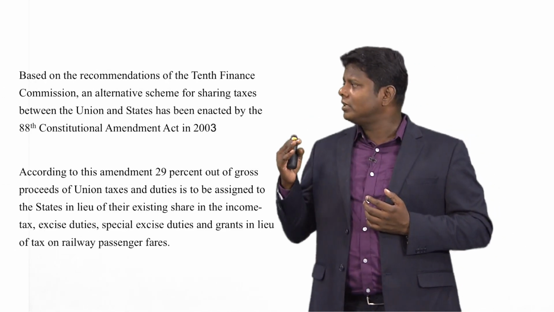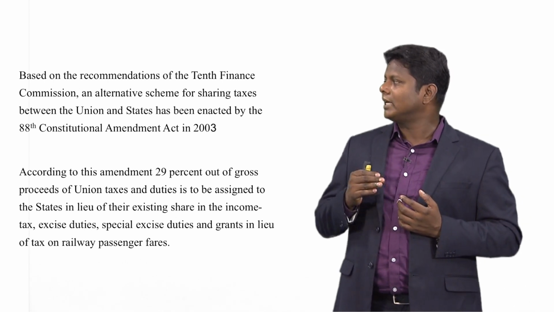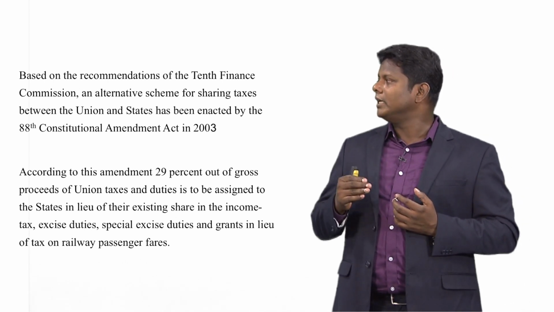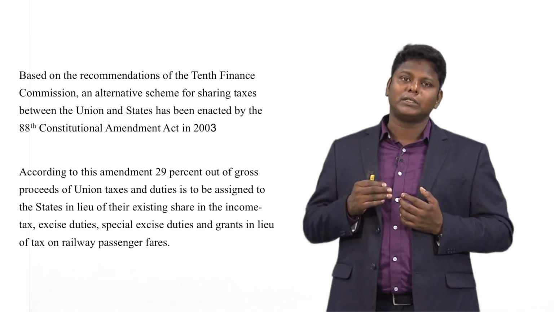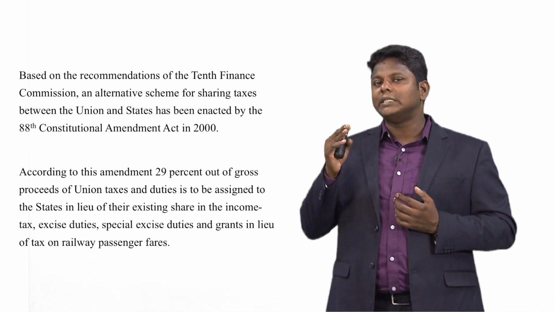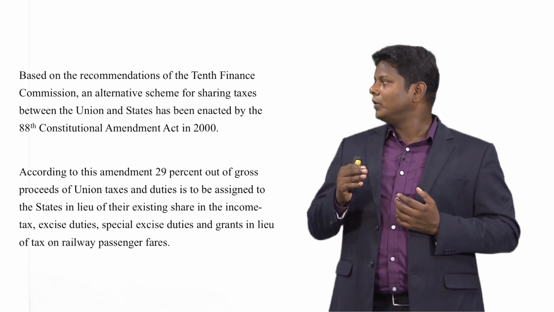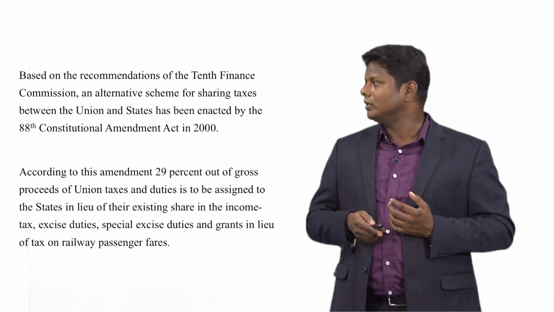Based on the 10th Finance Commission recommendation, an alternative scheme for sharing the taxes between union and states has been enacted by the 88th Constitutional Amendment Act. According to this amendment, 29% of the gross proceeds of the union taxes and duties are to be given to the state governments.